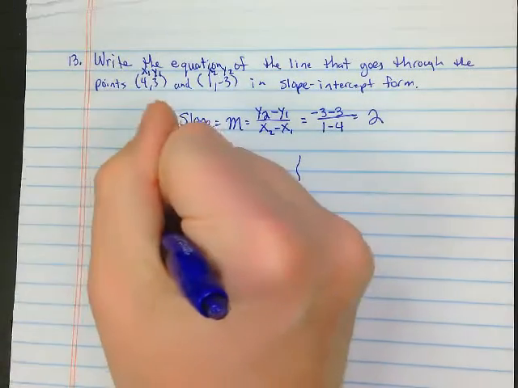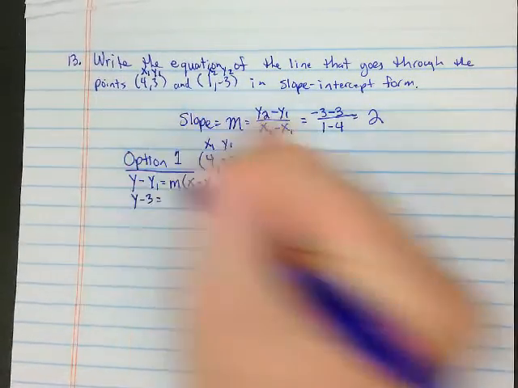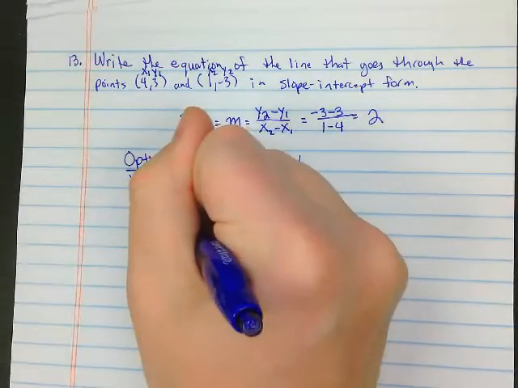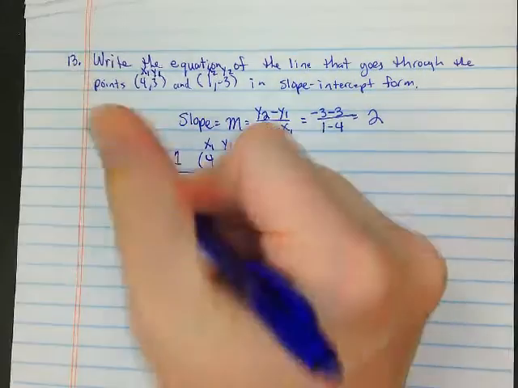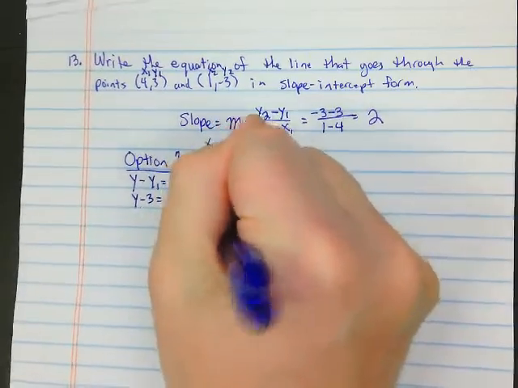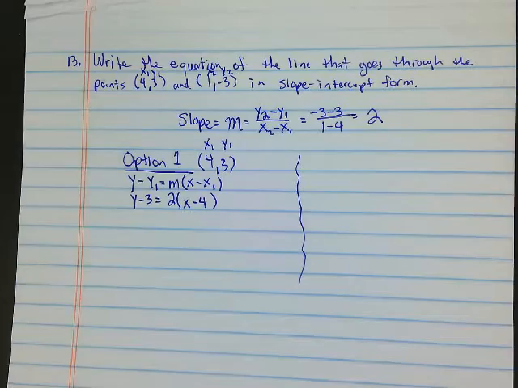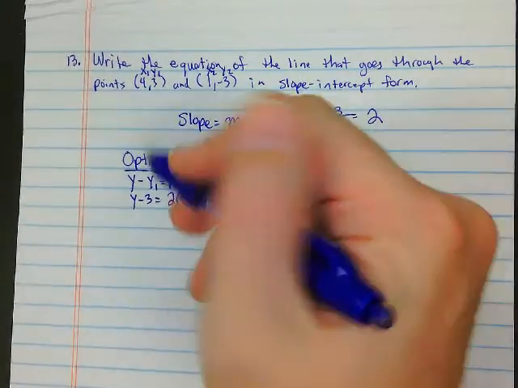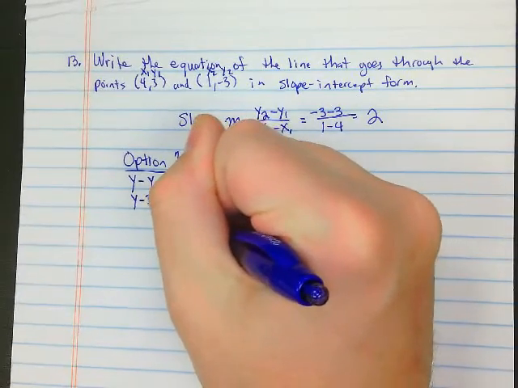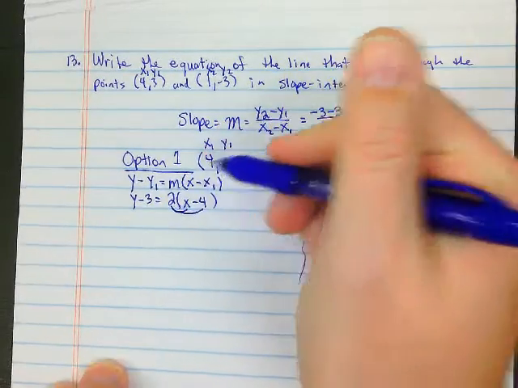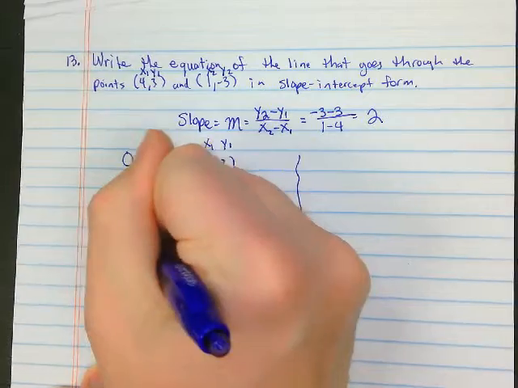Okay? So it's y minus 3 equals, the slope is 2 times the quantity, x minus 4. Alright? Y minus 3 equals 2 times the quantity, x minus 4. And we distribute. 2 times x is 2x. 2 times -4 is -8.